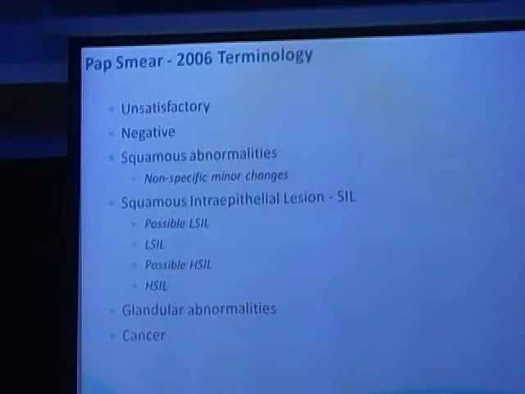The next is HSIL, that is high-grade squamous intraepithelial lesion, which is CIN3, where the treatment is you go towards a Wertheim's hysterectomy. And the glandular abnormalities also need to be reported on the pap smear, and the last is the cancer. So these are the headings under which a pap smear should be reported. The final diagnosis on the interpretation of the pap smear should be either unsatisfactory, negative, squamous abnormalities, or the inflammatory smear, SIL, which grade, glandular abnormalities, and cancer. All other terminologies would not be considered standard terminologies. The pap smears to be reread by somebody would not be easy, would not be authenticated.